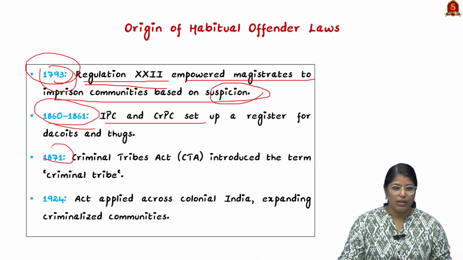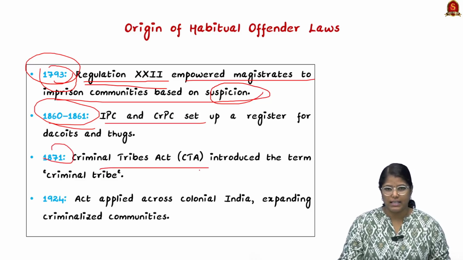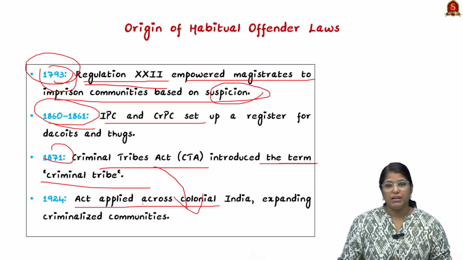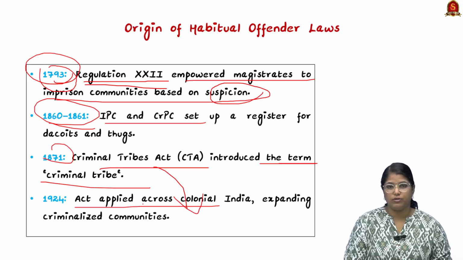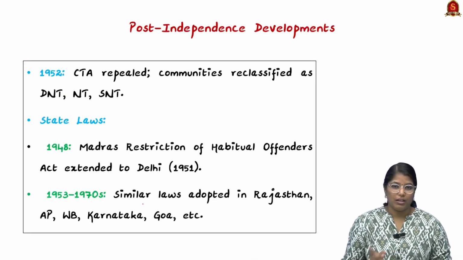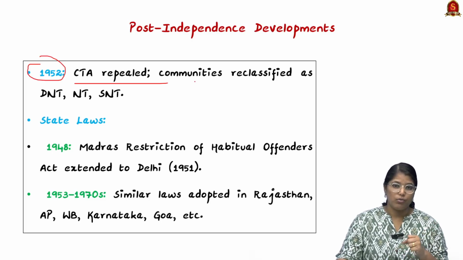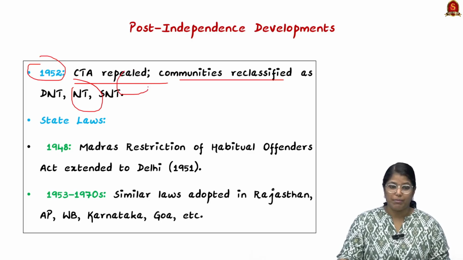In 1871, the Criminal Tribes Act, in short called CTA, was introduced. This introduced the term criminal tribe, and based on this, in 1924, the criminal tribes were identified across colonial India, and it expanded the criminalization of communities. Now moving on, after independence, we had certain developments. In 1952, we repealed the CTA, the Criminal Tribes Act, which identified communities as habitual offenders, and these were reclassified as denotified tribes, nomadic tribes as well as semi-nomadic tribes.